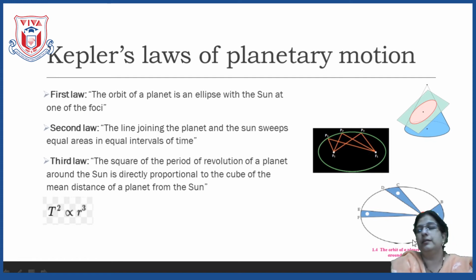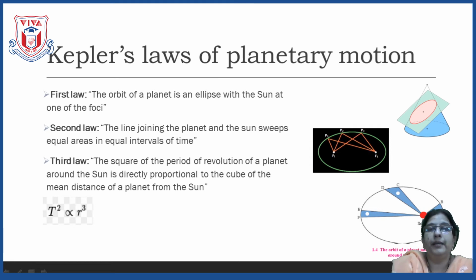Now, let us consider the position of the planet at point A. Suppose the planet is at point A and to move from point A to point B, let us assume that it takes 5 minutes. So from A to B the planet takes 5 minutes to reach this point. Then if you join AS and BS, we get this shaded portion.